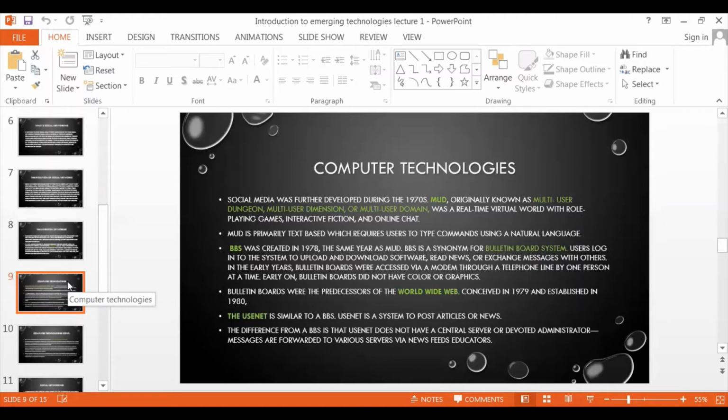Okay, let's go forward with the internet and computer technologies. Social media was further developed during the 1970s. We are just reading the evolution. There is no need to memorize it very hard. We are just going through it so you can see how the technologies evolved with time. In 1978, MUD was invented, originally known as multi-user dungeons, multi-user dimension, or multi-user domains. It was a real-time virtual world with role-playing games, interactive fiction, and online chat.